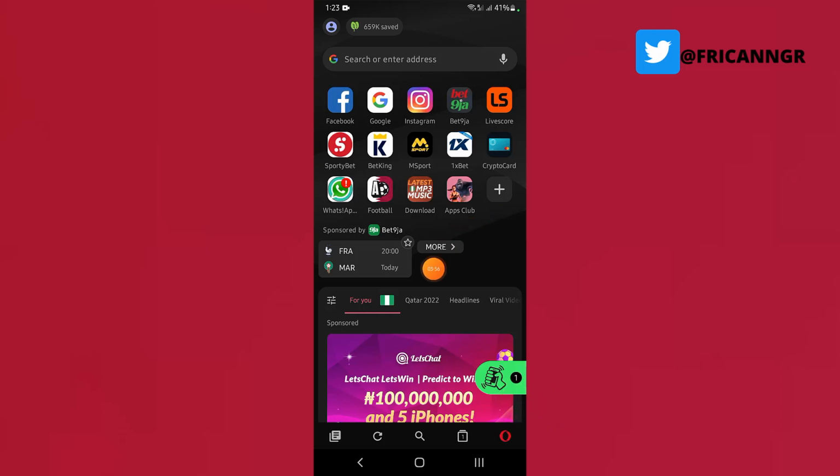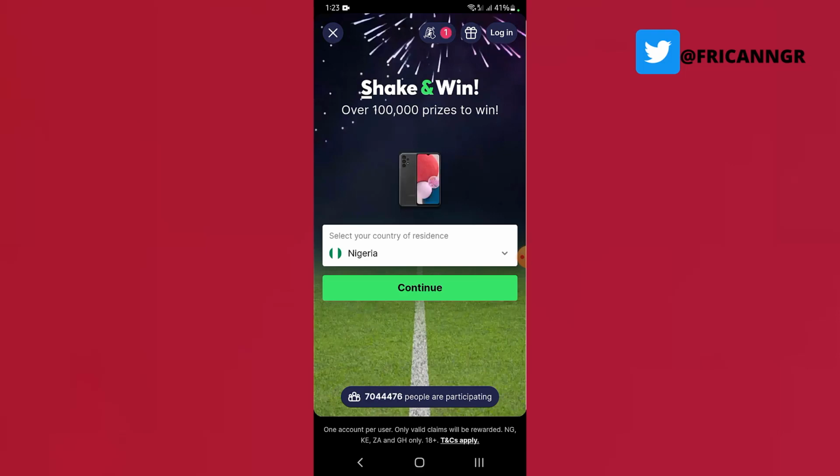Okay, so now guys, let's just go through it together. I'm going to click on this icon that gives me the opportunity to shake and win. I'm in Nigeria, and you can see over 7 million people have participated.